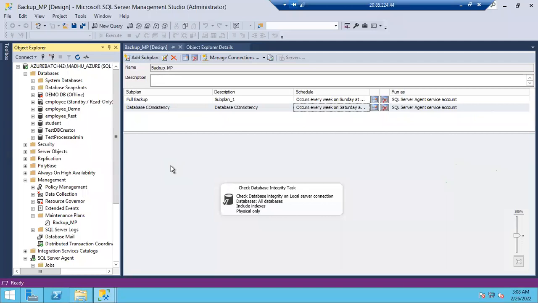Okay sir, in hot backups, what? Hot backups means your regular backups. Taking your regular full, differential and log backups, these are all hot backups. Hot backup is nothing but taking a backup when the database is online. Full backup is a hot backup, differential is a hot backup, log is a hot backup. All the other backups are hot backups only.